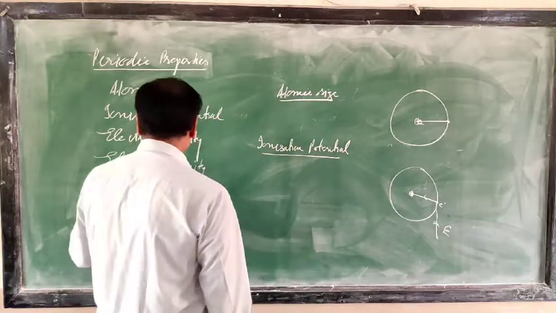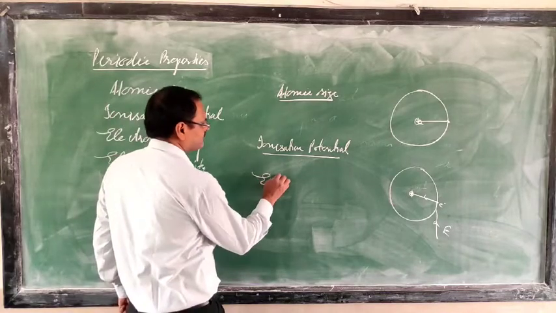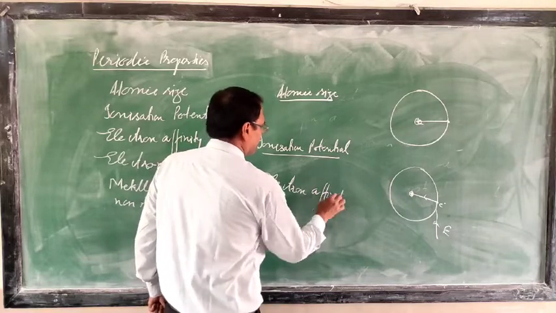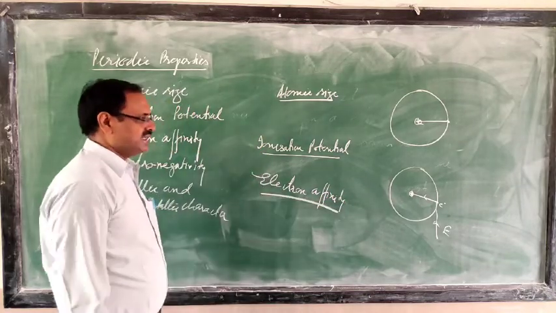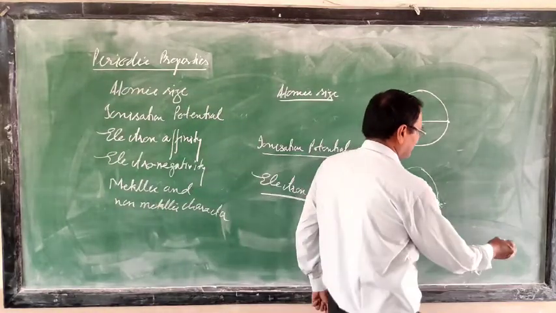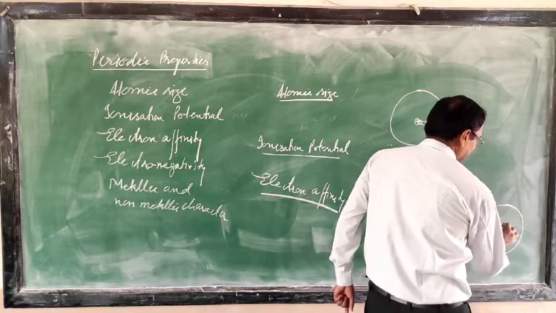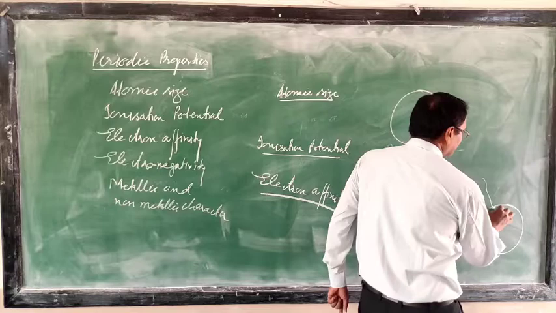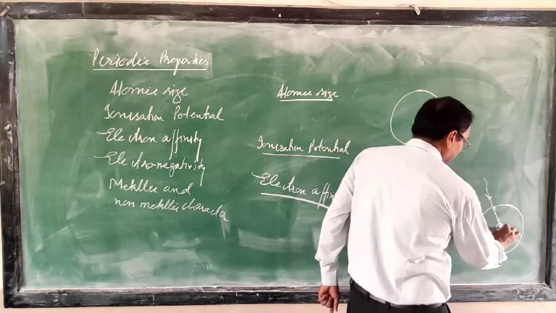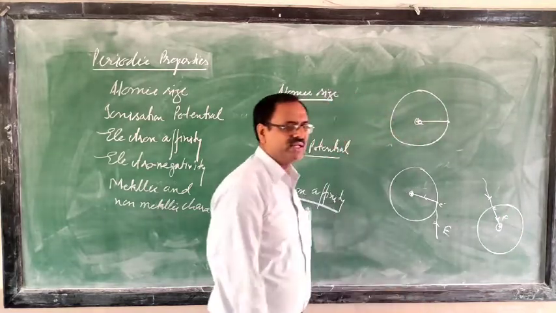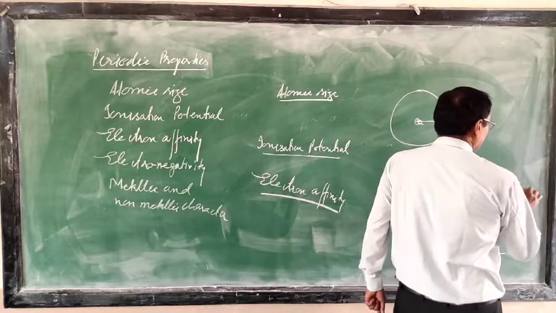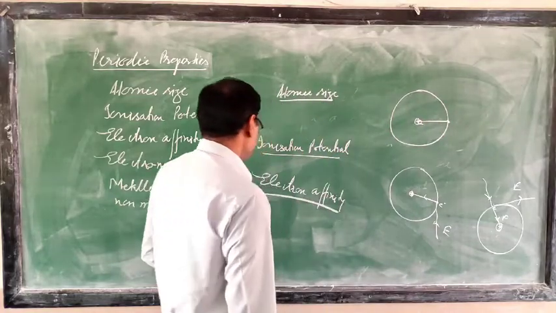Then the next definition is electron affinity. This electron affinity is just the opposite of ionization potential. So what is electron affinity? If an electron is coming to an atom, the nucleus will exert a force of attraction, and when the nucleus applies the force of attraction, energy is released. The energy which is released is called electron affinity.